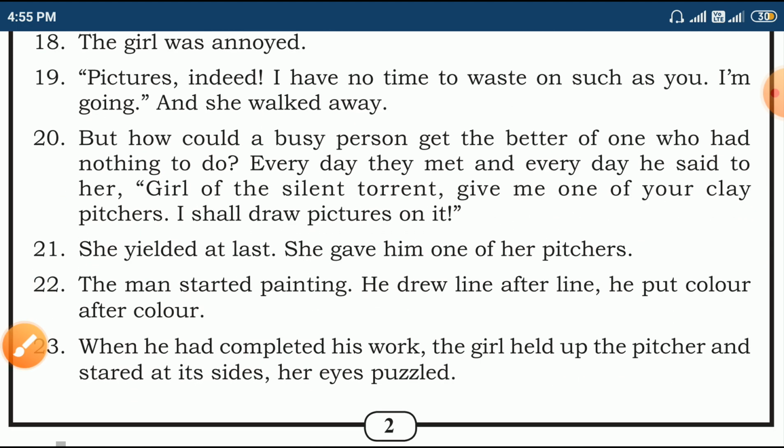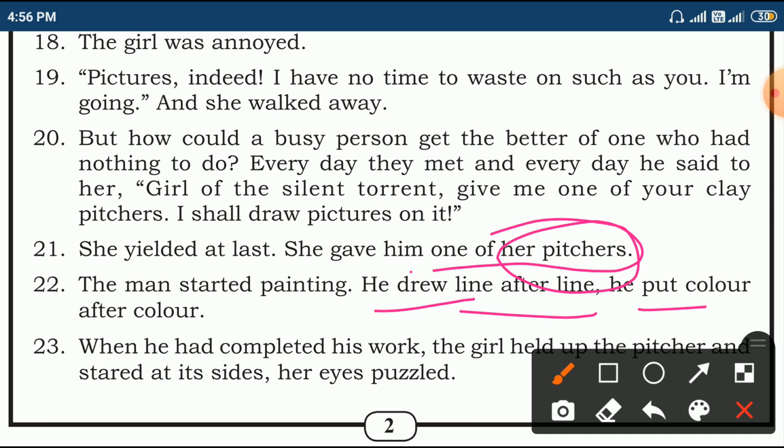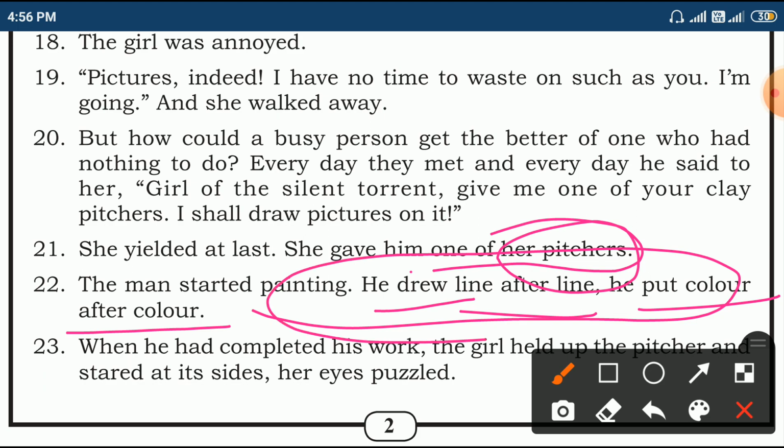Yes, she is ready. She yielded at last. She gave him one of her pictures. The man started painting. He drew line after line. He put color after color. So this is what he's drawing on that picture.